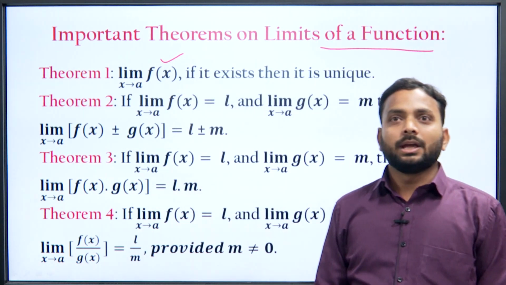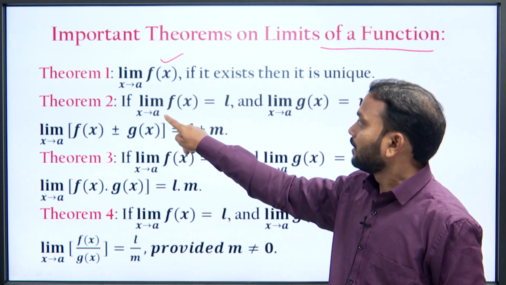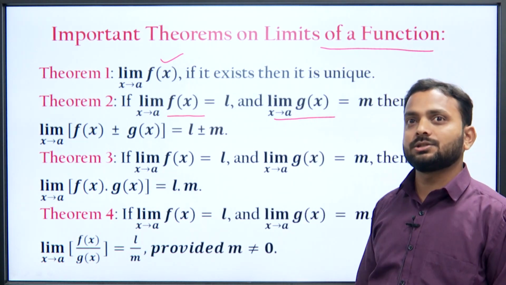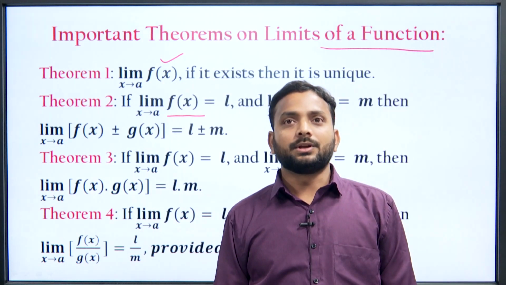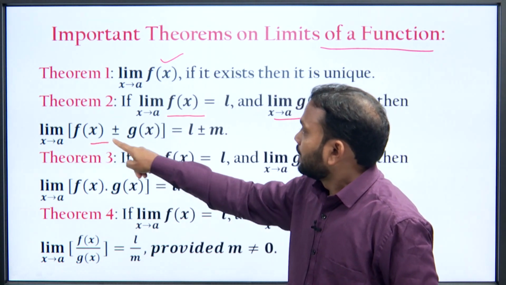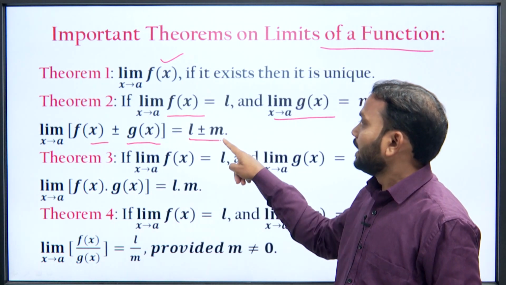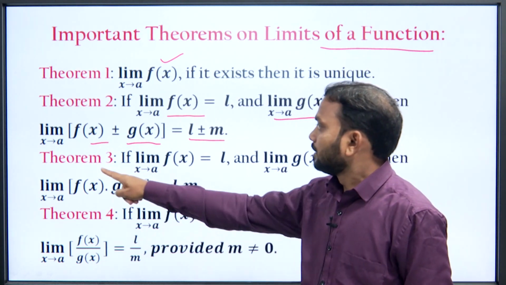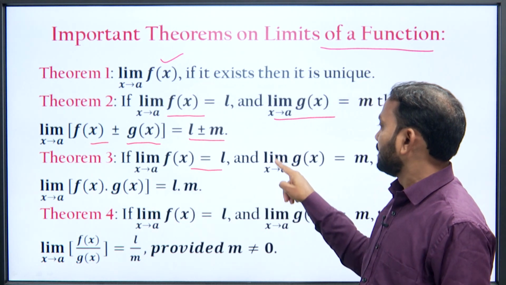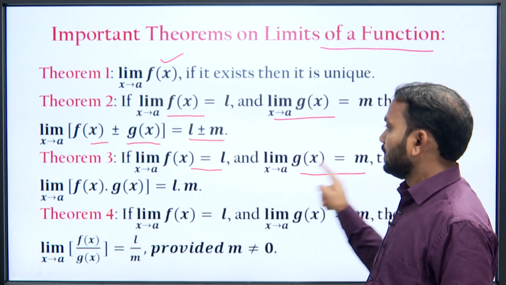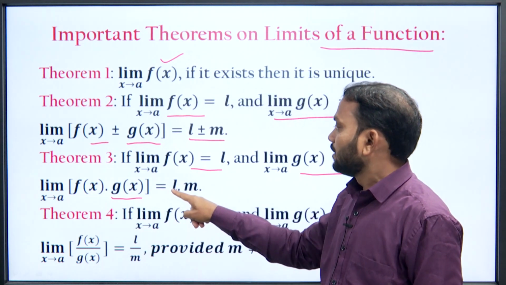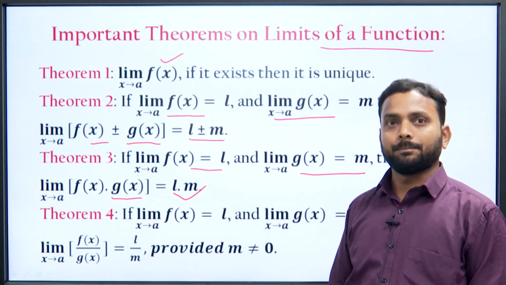Then theorem 2 is, if limit x tending to a, f x is equal to L and limit x tending to a, g x is equal to m, then limit x tending to a, f x plus minus g x is equal to L plus minus m. Then next is, if limit x tending to a, f x is L and limit x tending to a, g x is m, then limit x tending to a, f x into g x is equal to L into m.